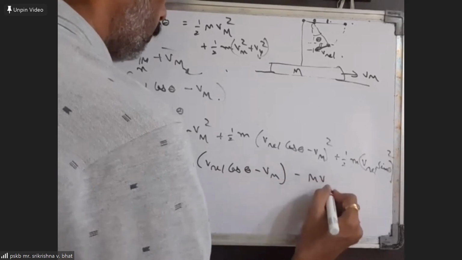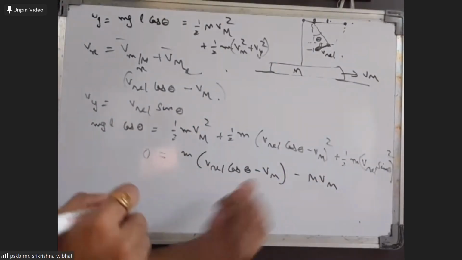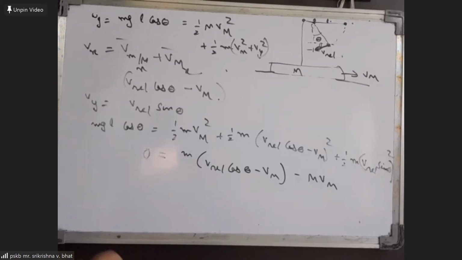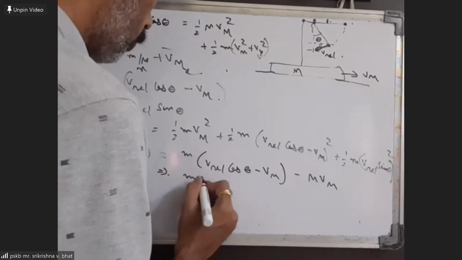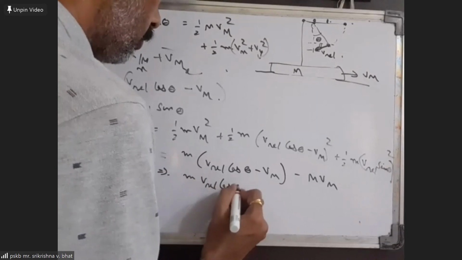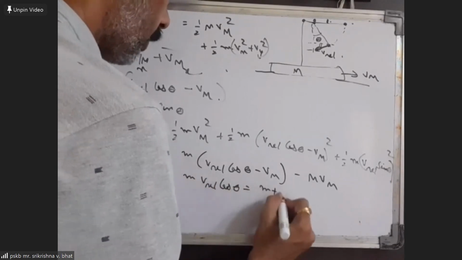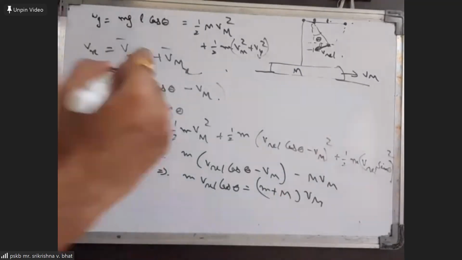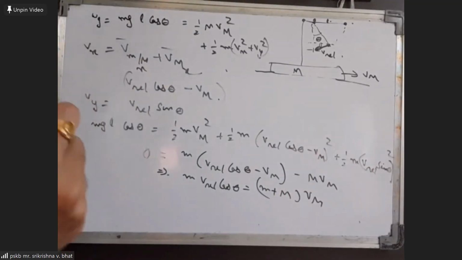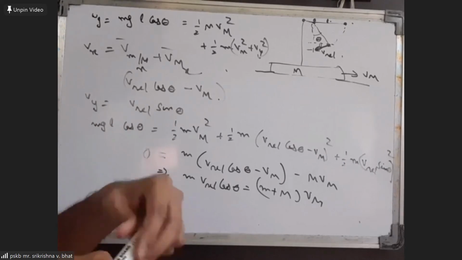This quantity will come out to be 0. So from this equation, it turns out that small m into v relative cos theta will be equal to (small m plus capital M) into Vm.